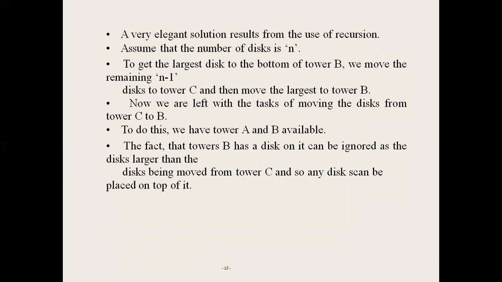The solution resulting from using recursion, assuming the number of disks is n: to get the large disk to the bottom of B, you first move the remaining n minus 1 disks to C, then move the large disk to B. Now you are left with the task of moving disks from tower C to B. For this, you again have towers A and B available. Tower B has a disk on it which can be ignored, since it is larger than the disks moving from C, so any disk can be placed on top of it.